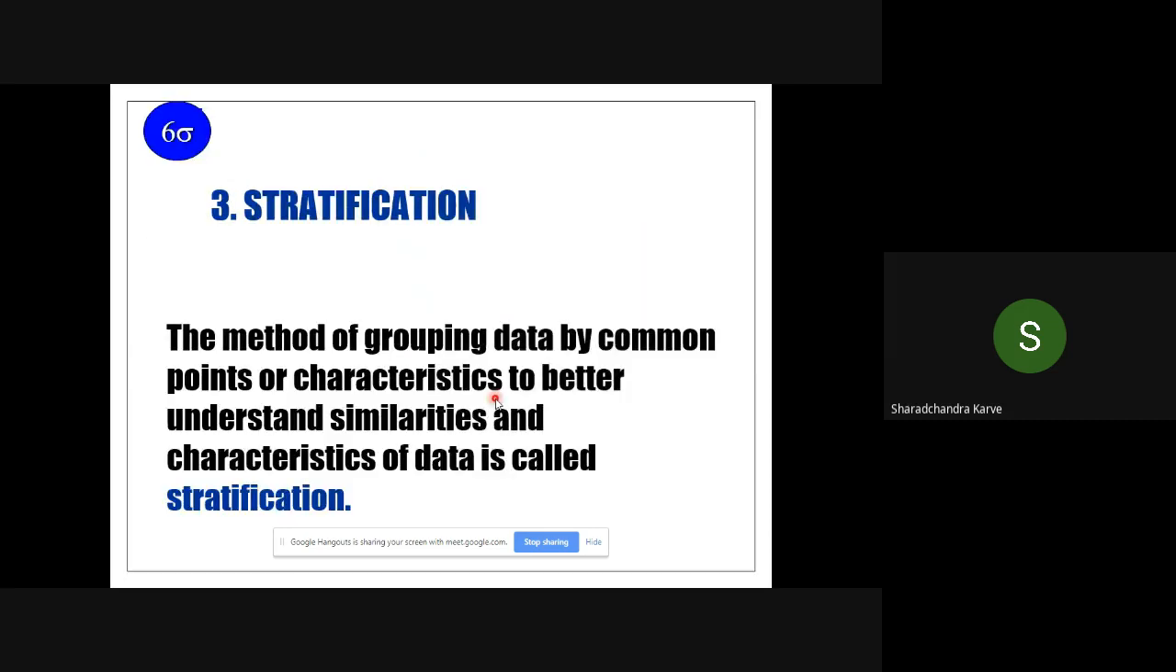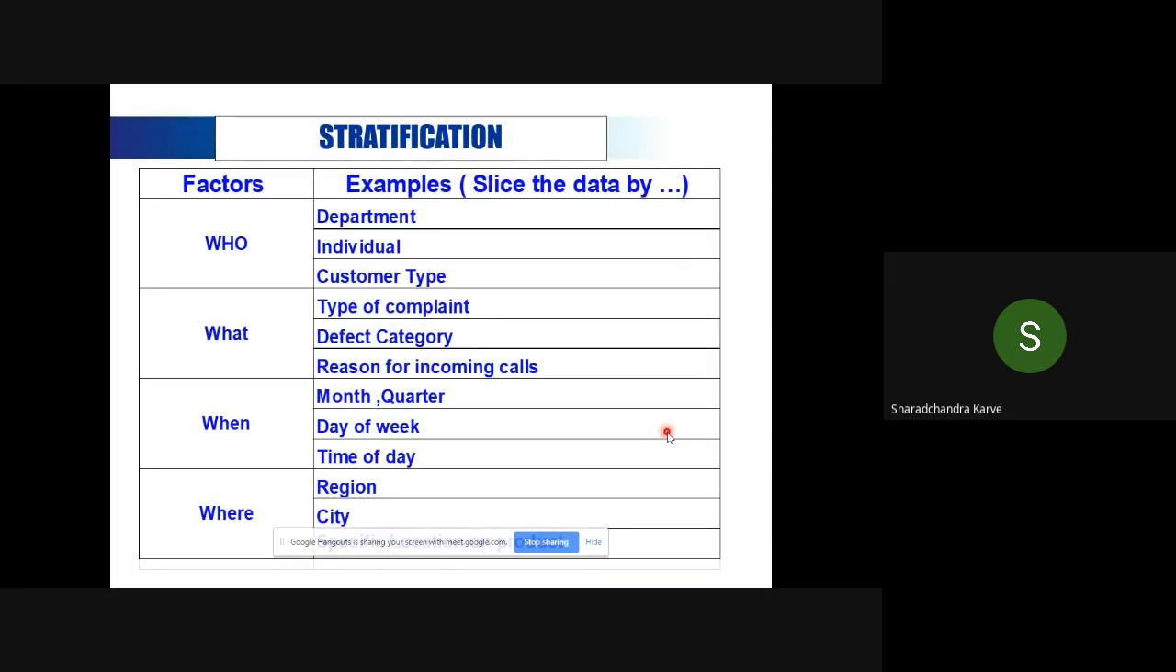The second tool is called stratification. So what does stratification tell us? The method of grouping data with common points. That is what is called stratification. So basically it is slicing the data. So this we always do, in the subconscious mind we always do this: who was there, what happened, when it happened, where it happened. But you do it in a structured manner.